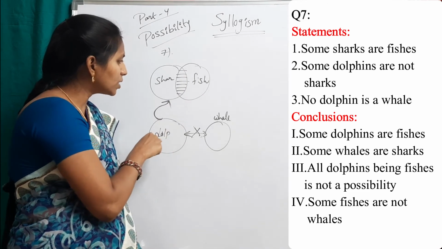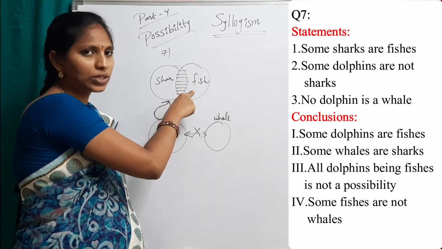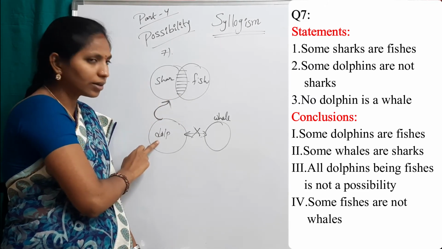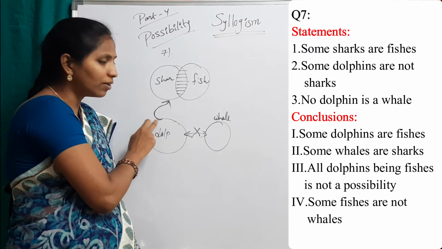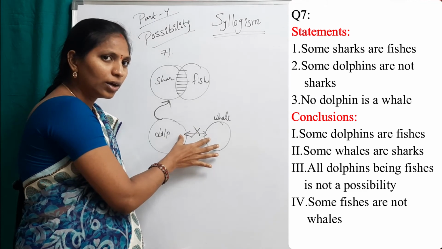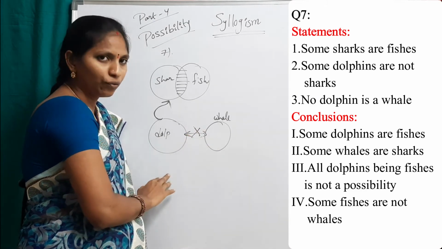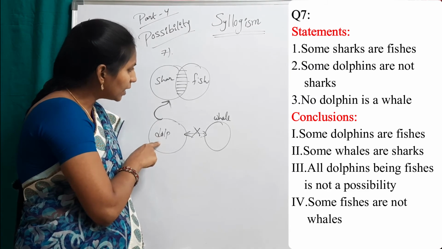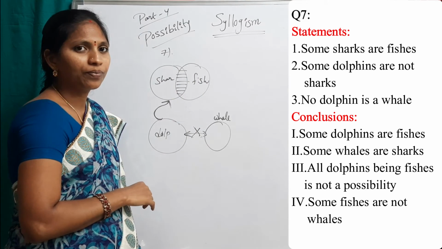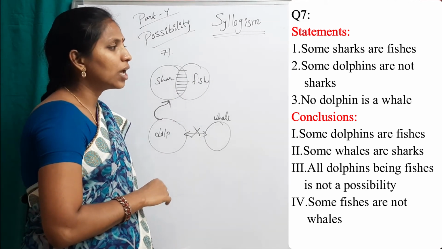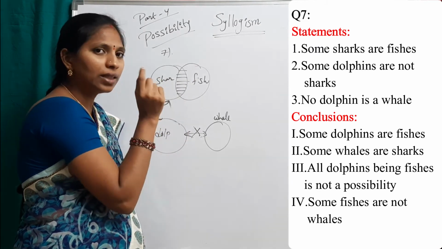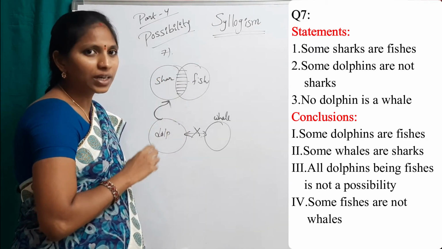I can draw this dolphin's circle inside of this fish, because here there is a connection in between the shark and dolphin. Which relation? Some not relation. And there is no connection in between dolphin and whale. We can connect this dolphin to this fish. But here in conclusions, all dolphins being fishes is not a possibility. There is a word not. That's why that is false.